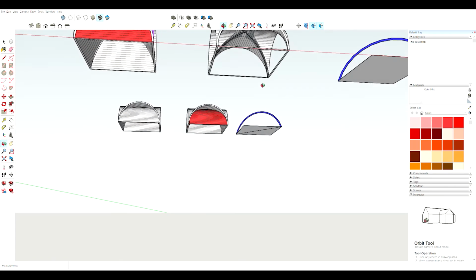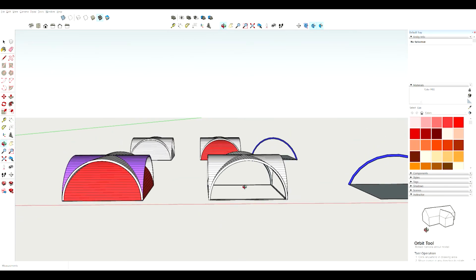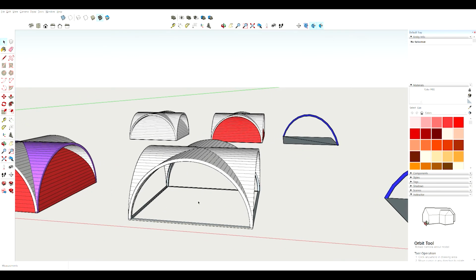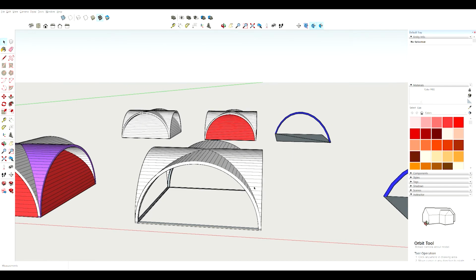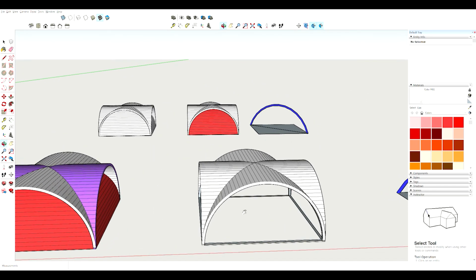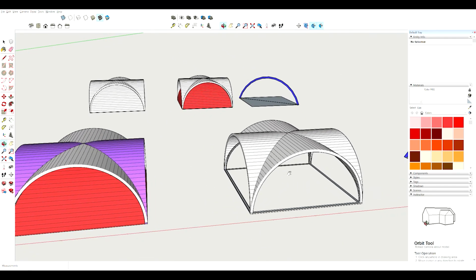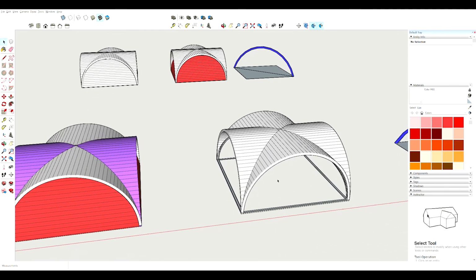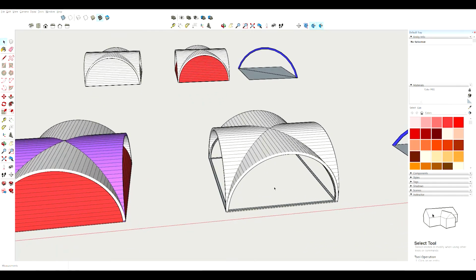Fine. So you can now see that the load is concentrated on four corners. So with the use of the groin vault or the cross vault, the use of excessively thick walls was somewhat reduced.